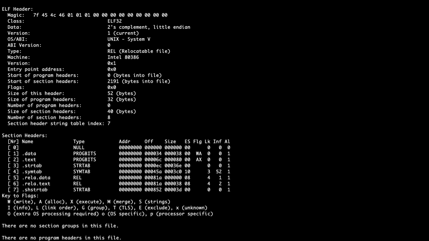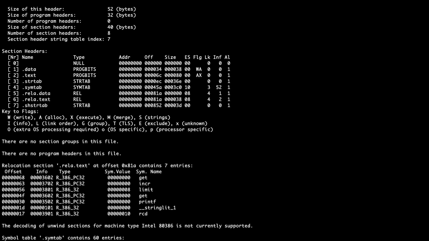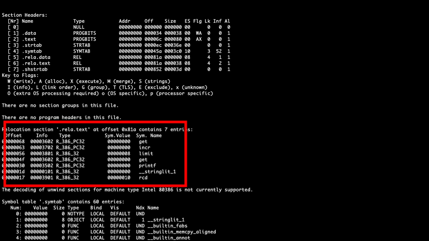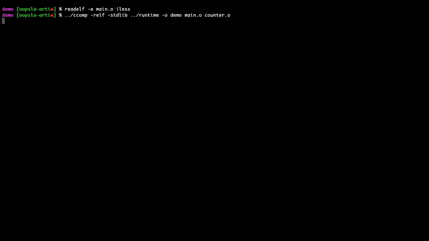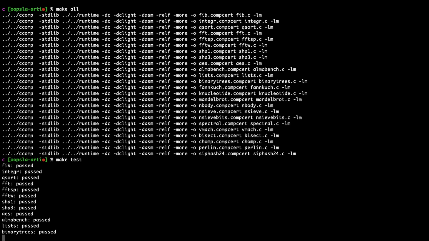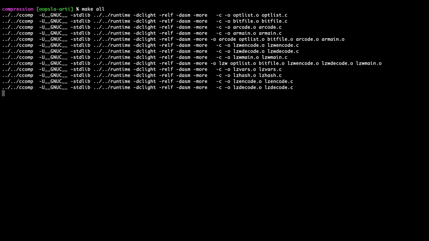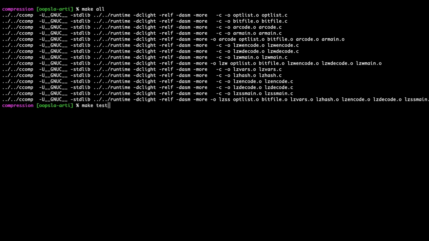Now let's check the ELF file. The ELF file contains a symbol table and relocation table. We can see the symbol names here. Finally, we can check the compilation result is correct. CompCertELF can also support the test cases under the C directory that come with CompCert. Also, it could compile a large project called compression.